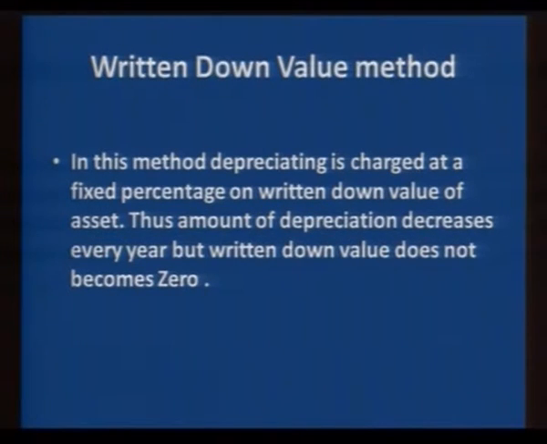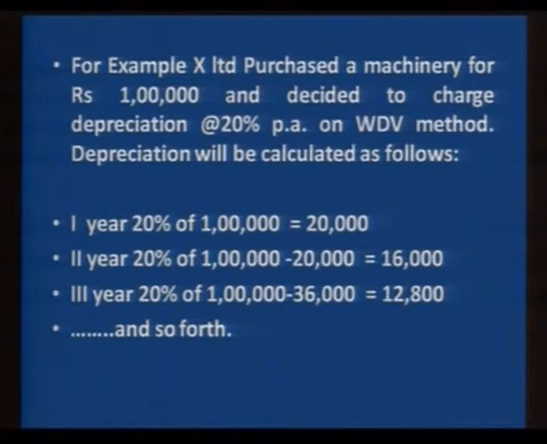For example, we purchase an asset for rupees 1 lakh and we charge 20% depreciation. So, in the first year we charge 20,000, that is 20% of 1 lakh. In the second year, 1 lakh minus 20,000, that is 80,000, is the opening balance of the asset, and we charge 20% on this amount.